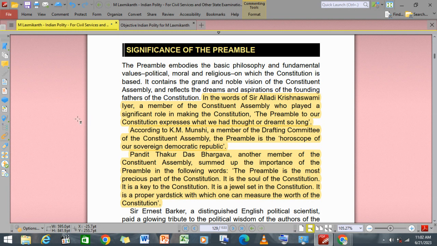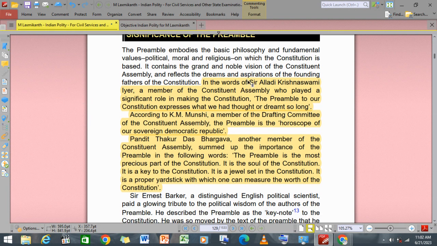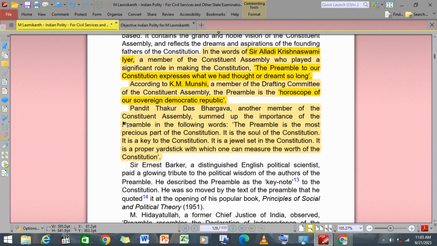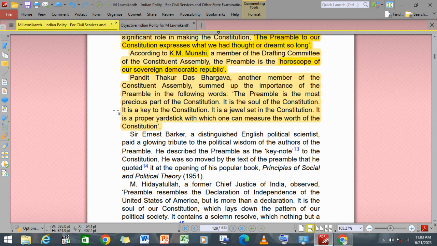Though it is not that important, we have to remember a few of the names. Sir Alladi Krishnaswami Iyer, a member of the Constituent Assembly who played a significant role in the making of the Constitution, said, the preamble to our Constitution expresses what we thought and dreamed so long. Then there is K. M. Munshi. He said that the preamble is the horoscope of our sovereign democratic republic.